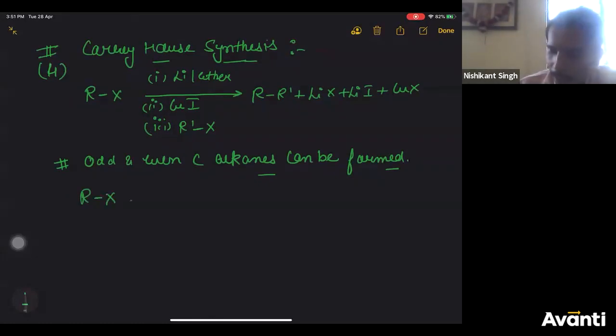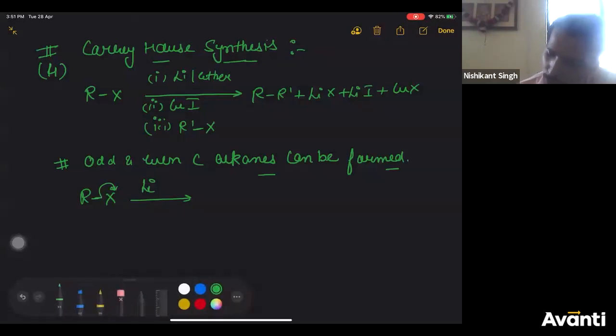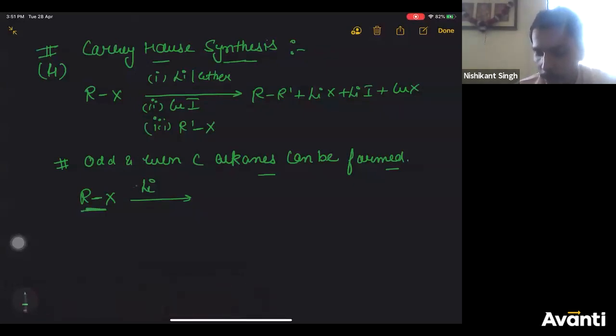First step, RX in the presence of lithium. So in this R-X bond, you'll take two lithium atoms.